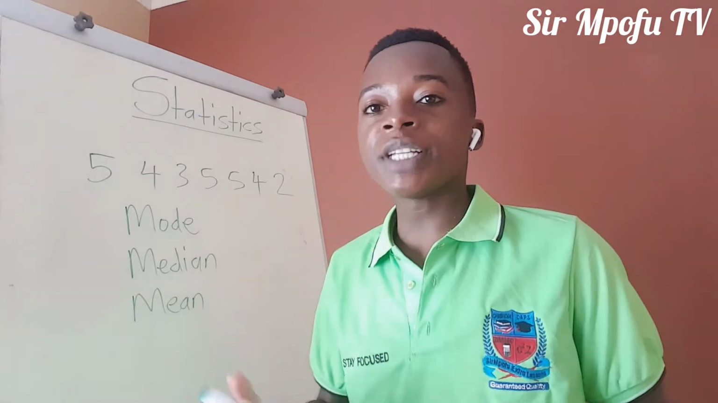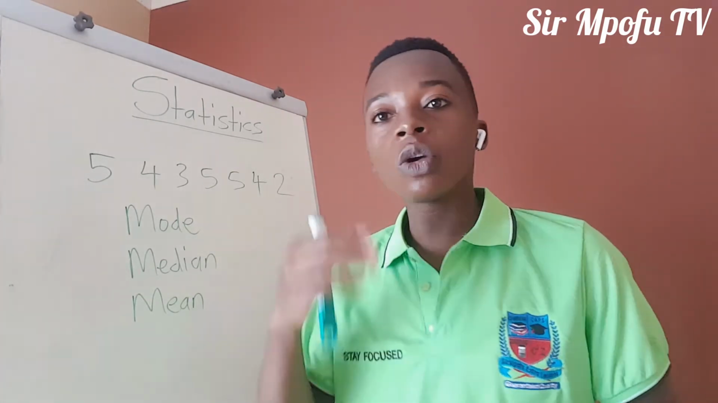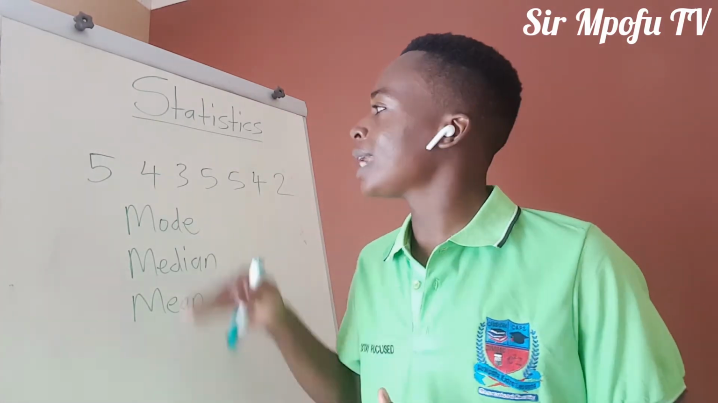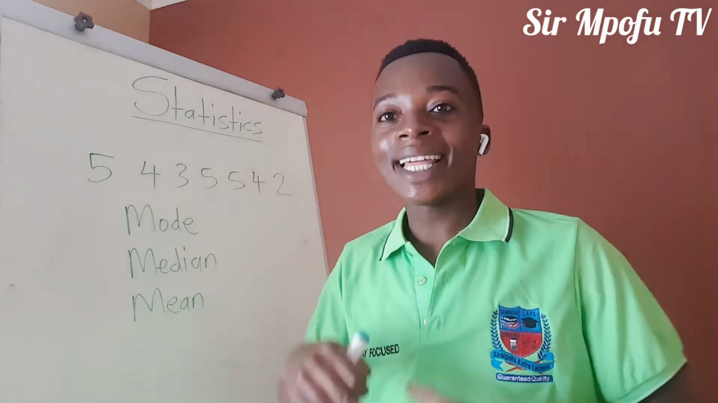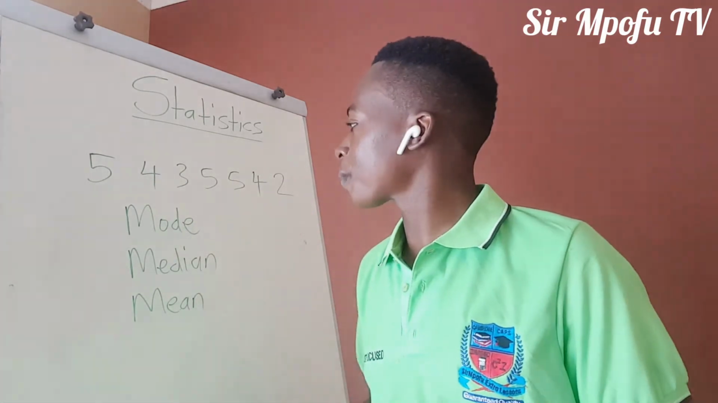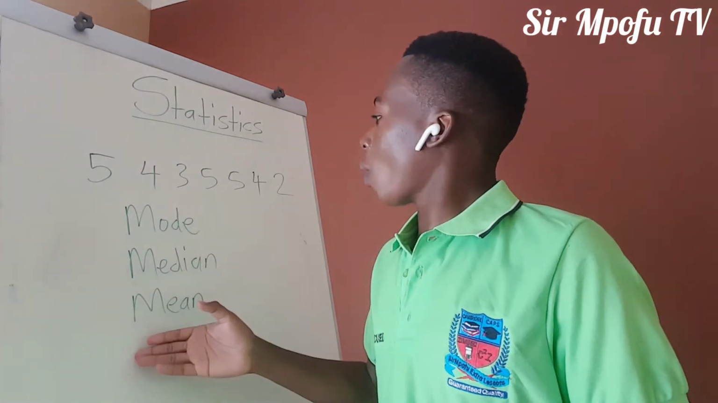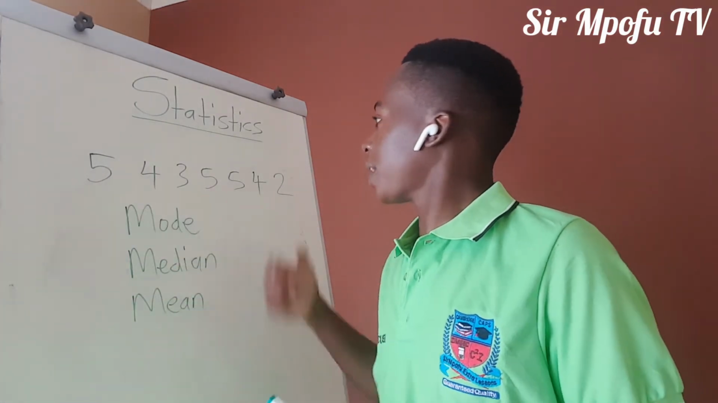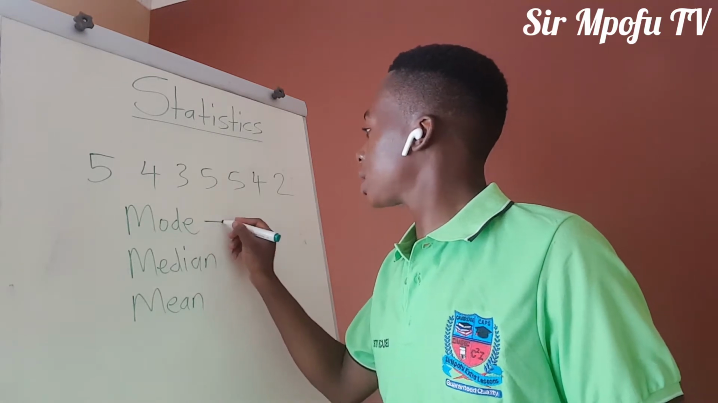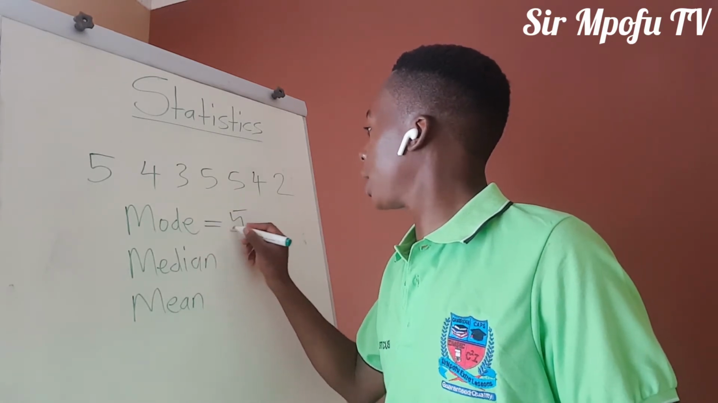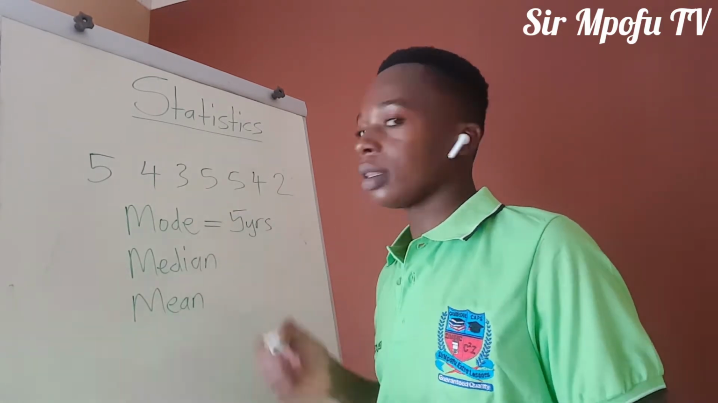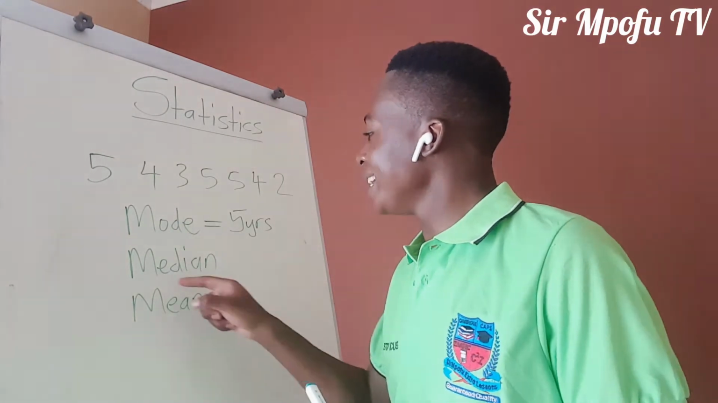You find mode from the highest frequency. And what do I mean by the highest frequency? The term or the age that many students have, or the term that is repeated often. So what is our mode here? It's 5, because we've got 3 students that are 5 years old. So our modal age is 5 years. That is our mode.